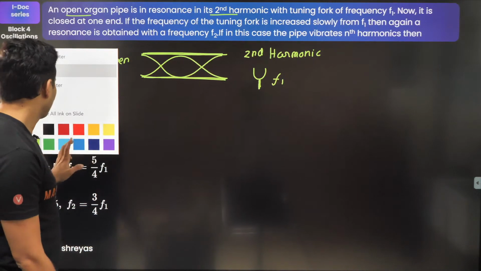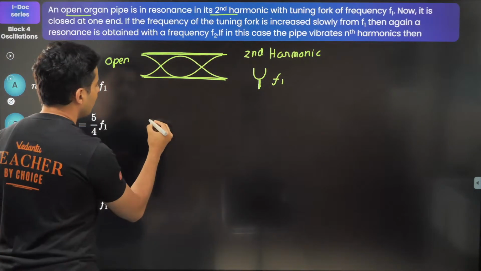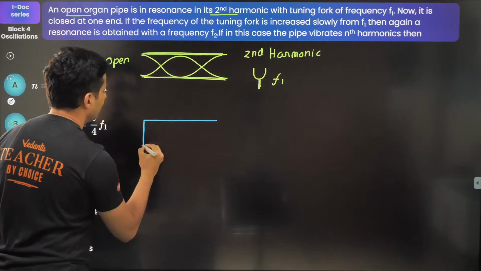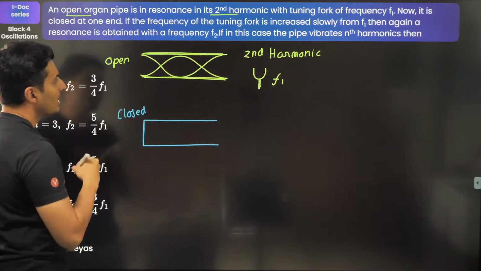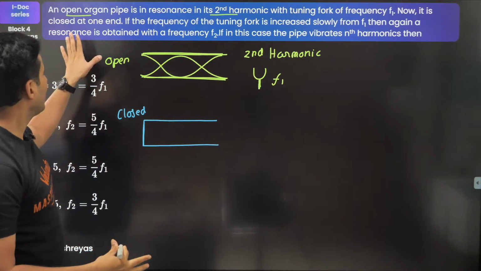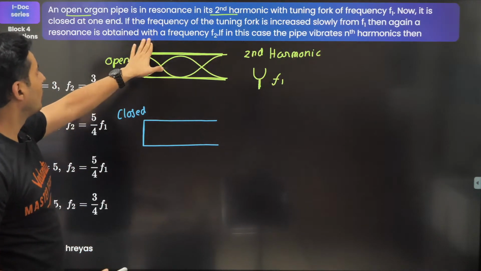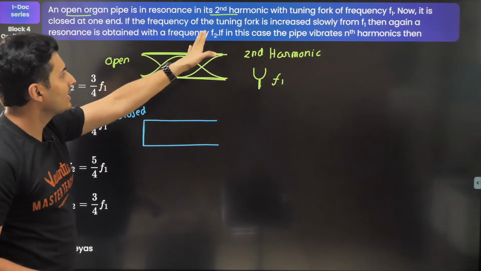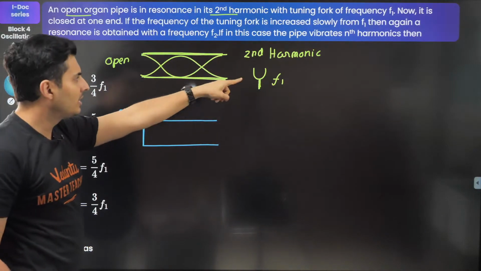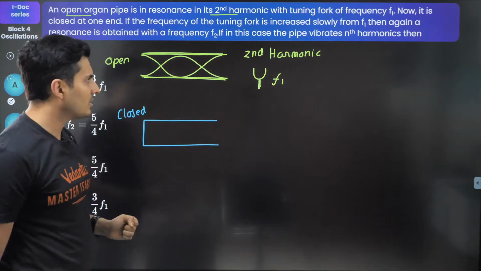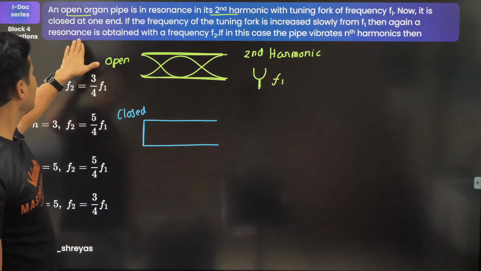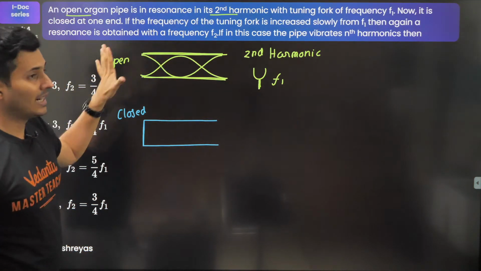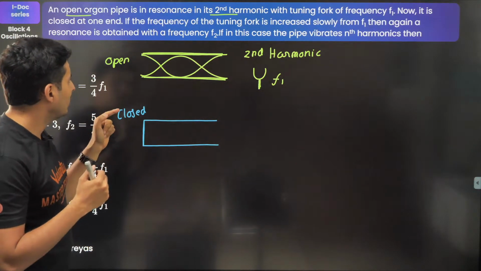Now what you have done is taken the same pipe but closed it at one side. Now because of that, resonance is obtained again with a new frequency F2, because you are using a different tuning fork or changing the frequency of the tuning fork. And what is the harmonic? That is not given. Well, I think I can figure that out.